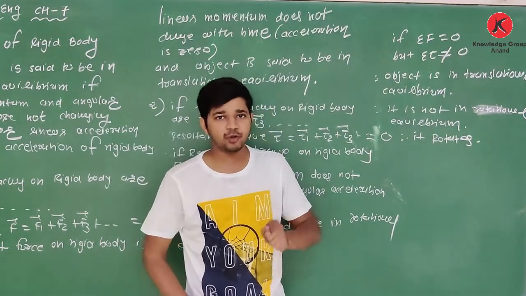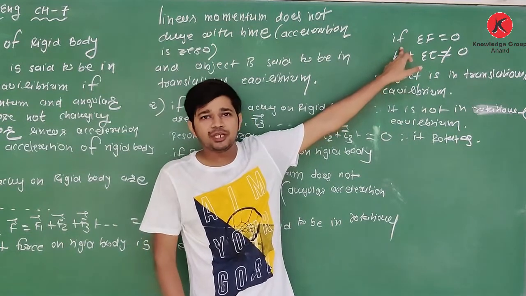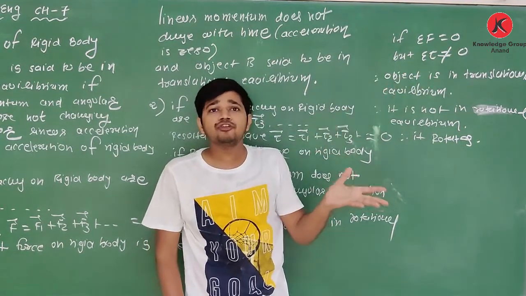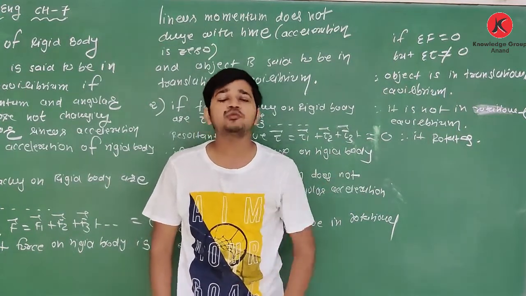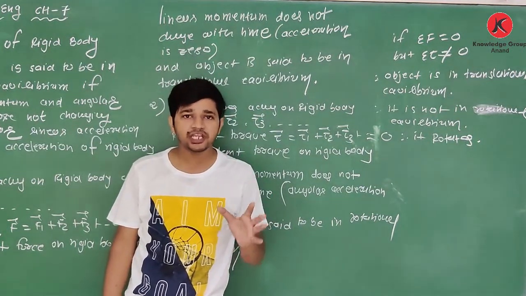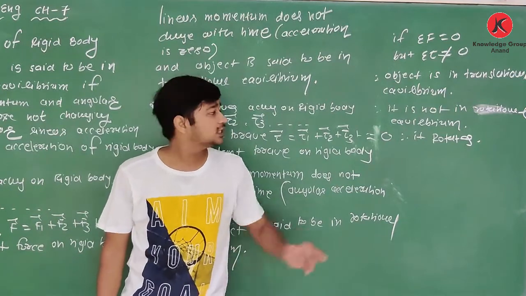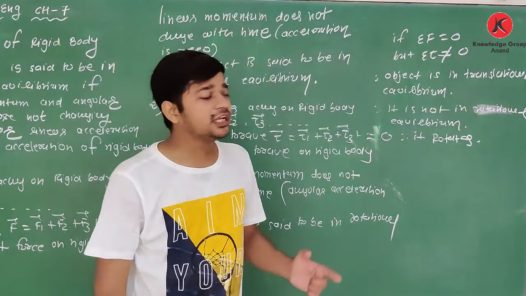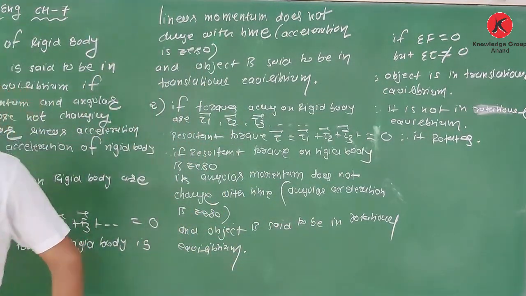If on a rigid body the total force is 0, it means it will not perform linear motion. It is in translational equilibrium. But sigma tau is not 0, which means some torque is acting. So due to that torque it will perform rotational motion. Clear about this? So yes, this point you have to remember. It is all about equilibrium of a rigid body. Okay?